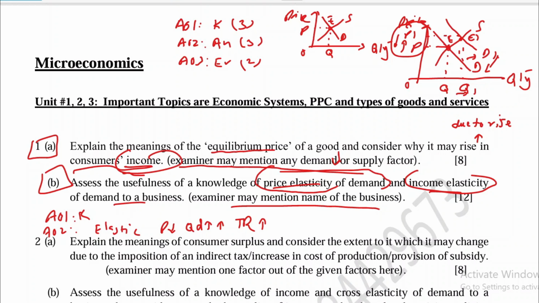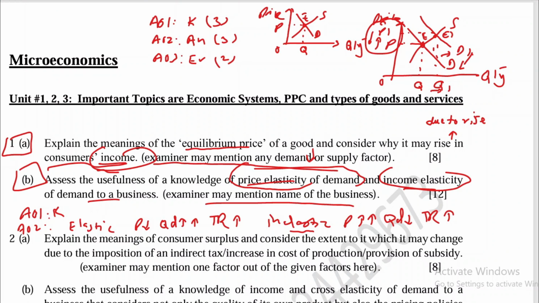And on the other hand, if the demand for the product is inelastic, then it means the seller can increase the price. When he increases the price a lot, quantity demanded will decrease a little bit, so as a result total revenue will again increase. So price elasticity of demand has helped the businessman to charge high prices when the demand is inelastic. And now talking about income elasticity of demand.